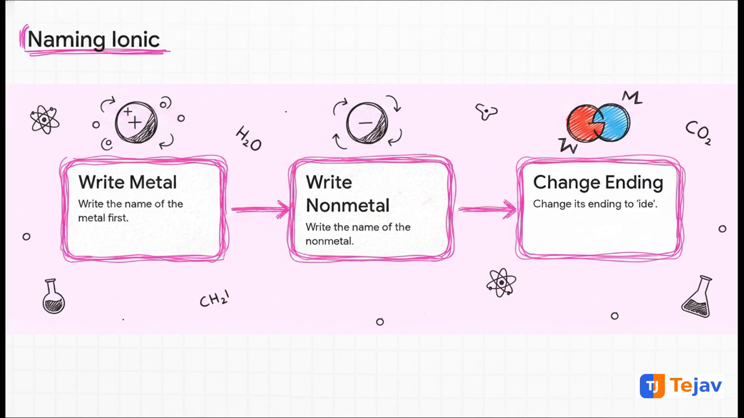The naming rule is brilliantly simple. Step 1, write the metal. Step 2, write the nonmetal. Step 3, just change that nonmetal's ending to "ide." Boom. Take NaCl. Sodium is the metal, chlorine is the nonmetal. Change chlorine to chloride, and you get sodium chloride.